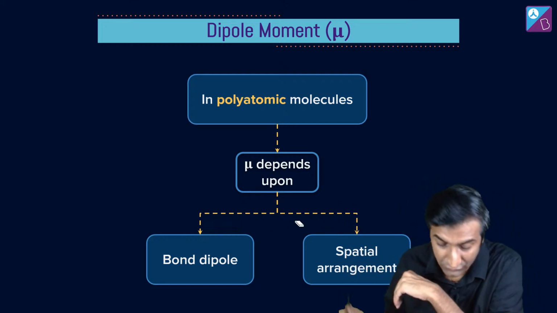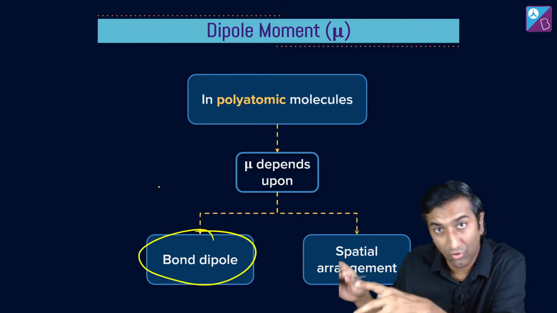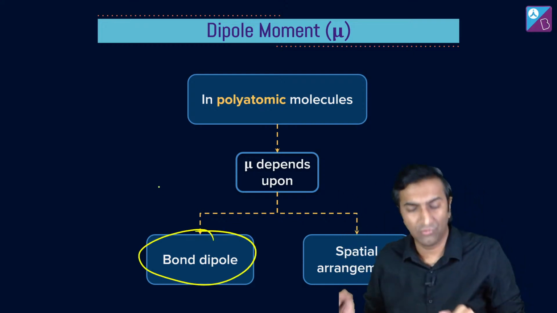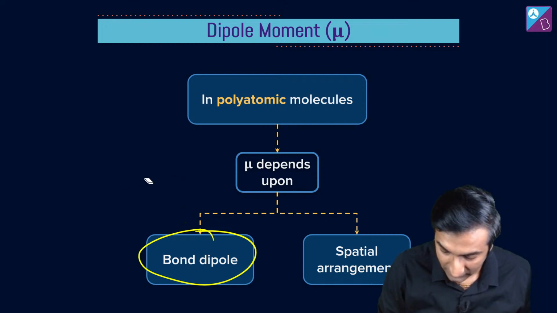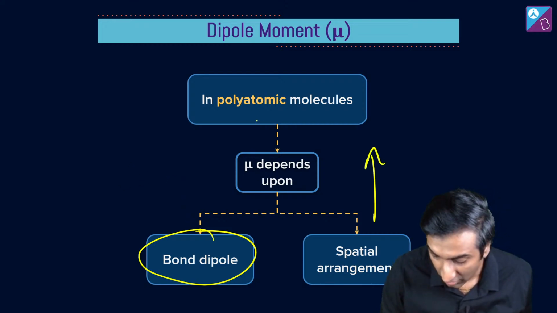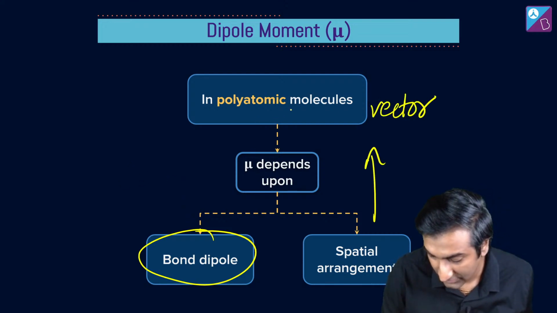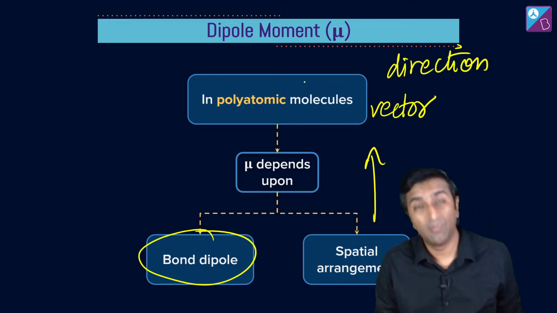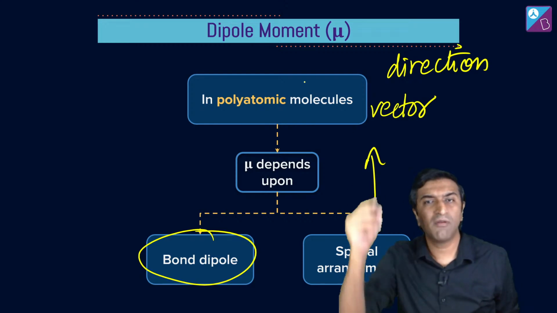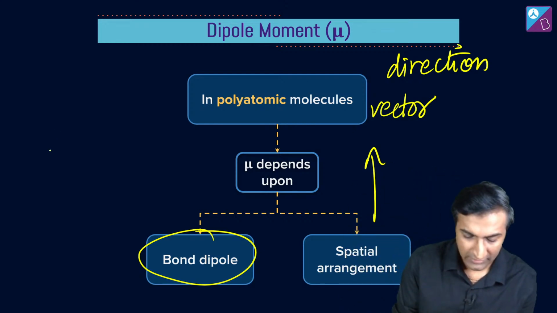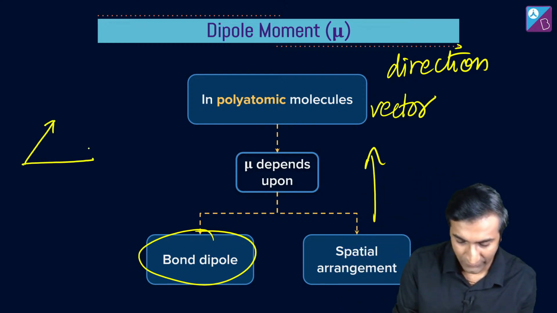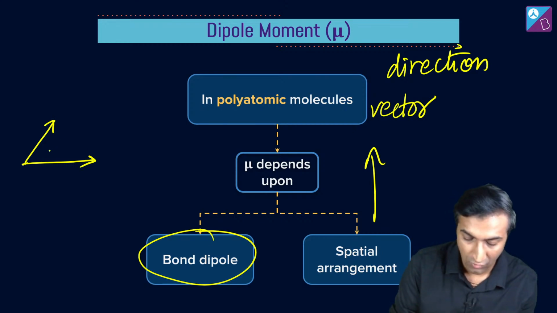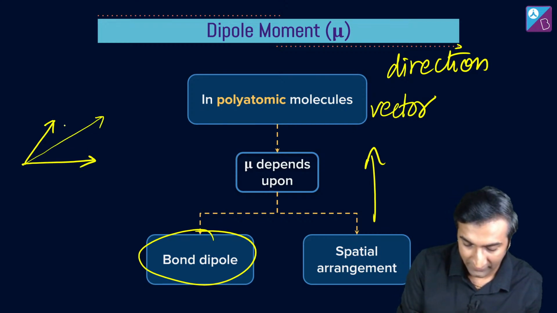Okay. Polyatomic molecules में same idea. You have the bond dipole, and how many of those bond dipoles are there? This is where the whole idea of vector comes into the picture. Okay. Direction. जैसे आप normally vectors को add करते हैं. You remember that parallelogram law of vectors? Yeah, I've got this vector, I've got this vector, है ना? इन दोनों को add करो तो उसका resultant बनेगा इस vector से, है ना?